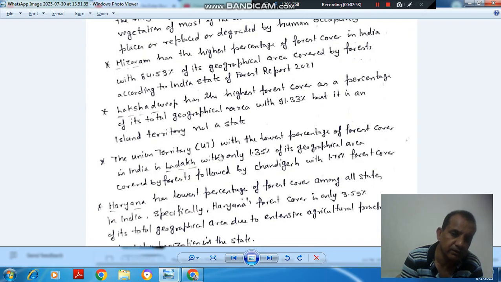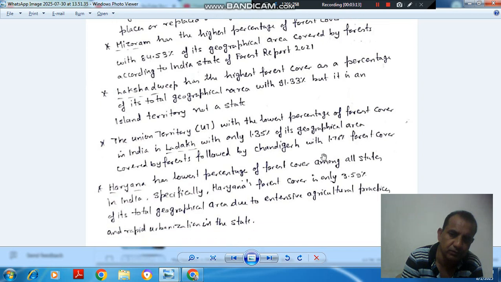Next point is the Union Territory with the lowest percentage of forest cover in India is Ladakh, with only 1.35% of its geographical area covered by forest, followed by Chandigarh with 1.76% forest cover. Next point is the lowest forest cover among the states. Haryana has the lowest forest cover among all states in India.